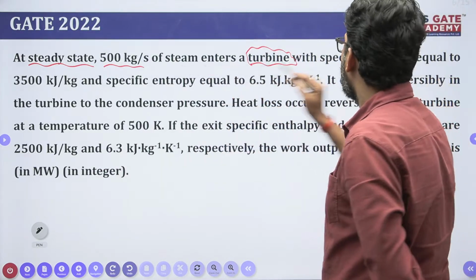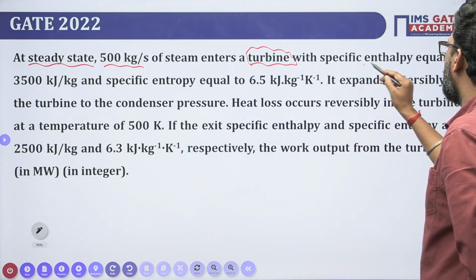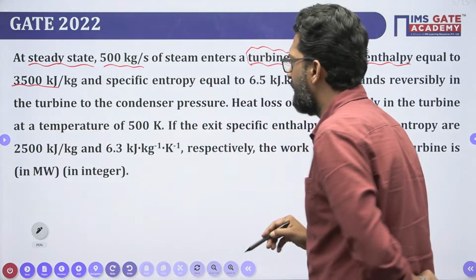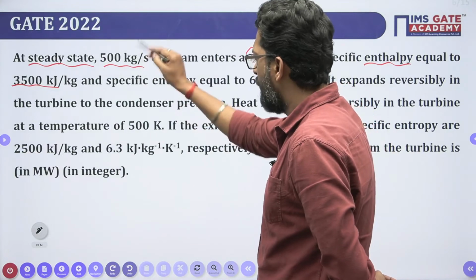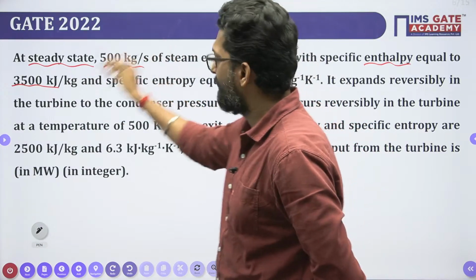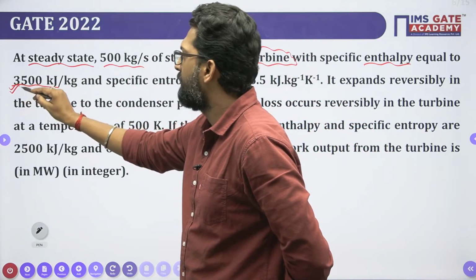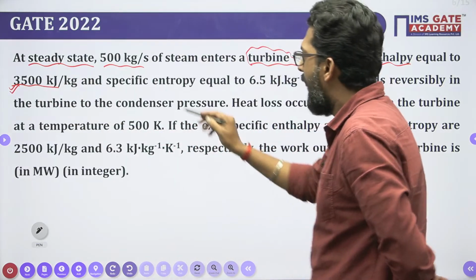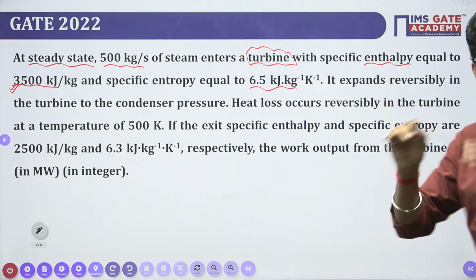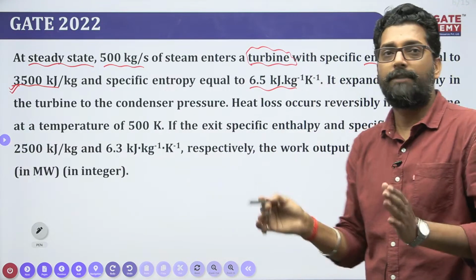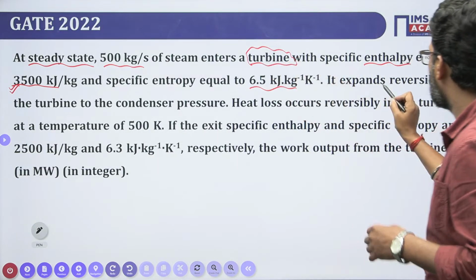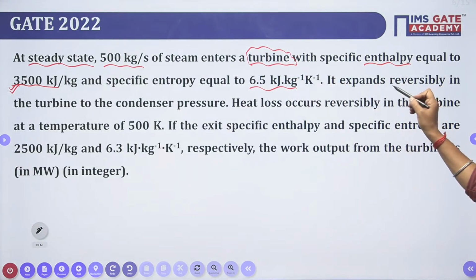So steam enters with specific enthalpy, that means inlet enthalpy equal to 3500 kJ per kg, and entering with the mass. So along with the mass the properties also enter. So if mass enters, that mass has a property, that means enthalpy 3500 and its entropy 6.5 kJ per kg K. What is the function of the turbine? Turbine will expand, that means the pressure will reduce. So who expands? The turbine expands the fluid reversibly.